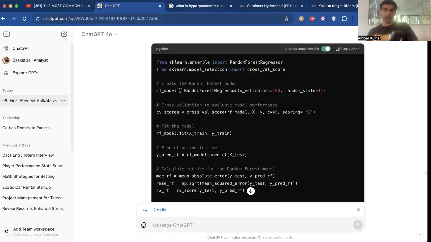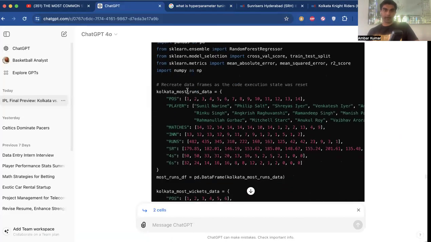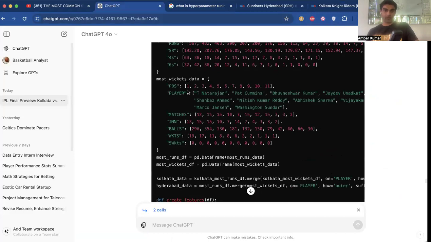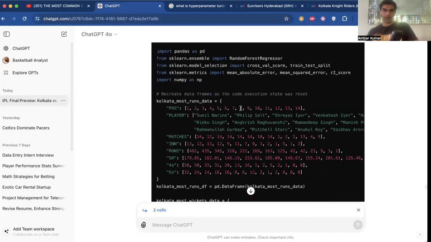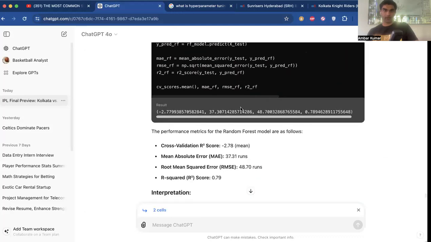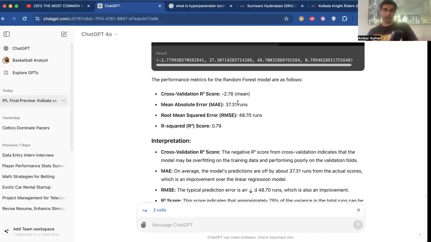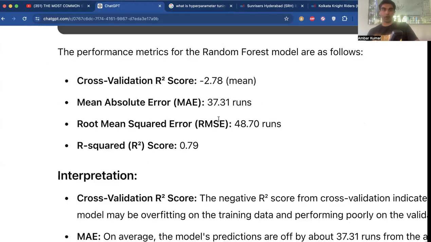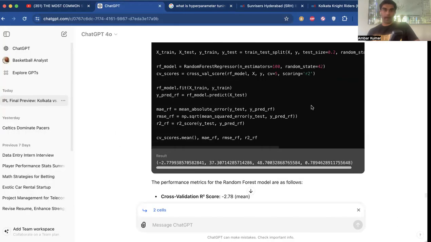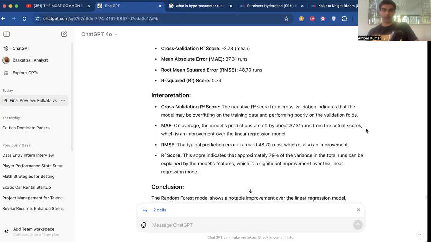So we implement that model to increase our model's accuracy. It's running that same data code, but it's trying to give us a higher accuracy value, running into a few technical syntax errors, rerunning the code, generating us... Now, as you can see here, guys, we have decreased our error value, which means now we're getting a more accurate prediction that the Kolkata Knight Riders will actually be the ones winning this